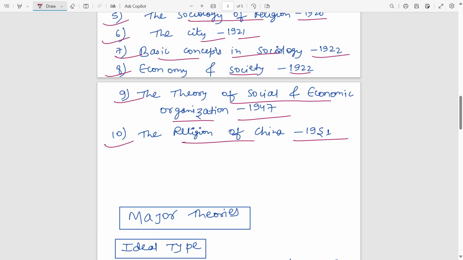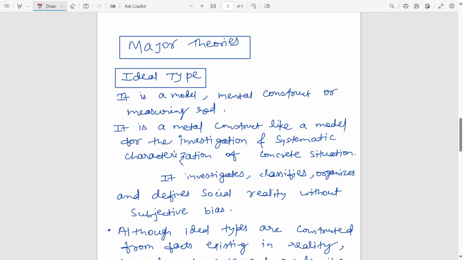Now coming to the next part, the major theories. What major theories has he propounded? The first theory was the ideal type. So what is the ideal type? If you go with the literal meaning, ideal means a kind of perfect thing. But the ideal type is not wholly perfect, it is not talking about the totality. So we will see what the ideal type is.